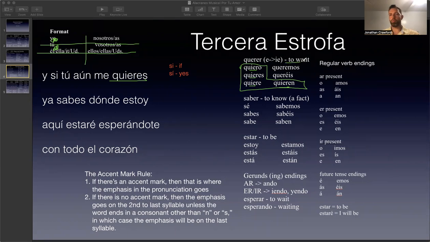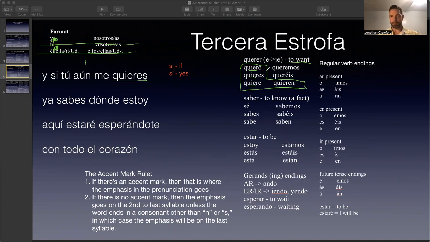It means to want, right? But in Spanish, it's actually a common way to say to love. If you're talking about a person, te quiero means I love you. You can also say te amo, right? Amar means to love. El amor means love as a noun. Even English speakers know what that means for some reason.